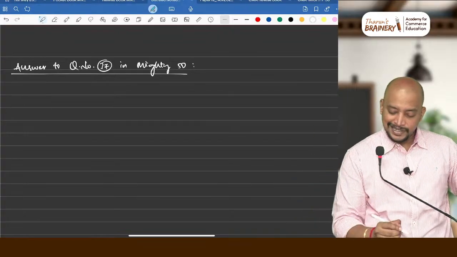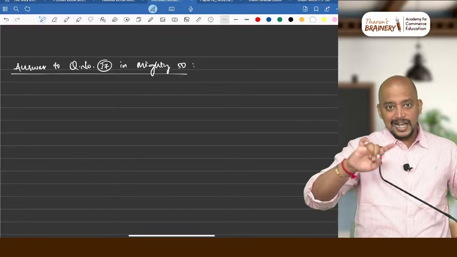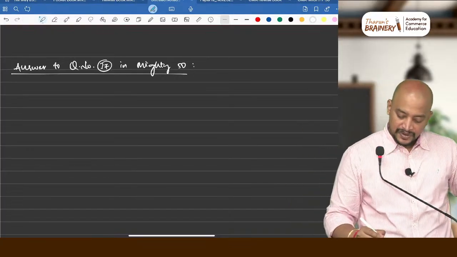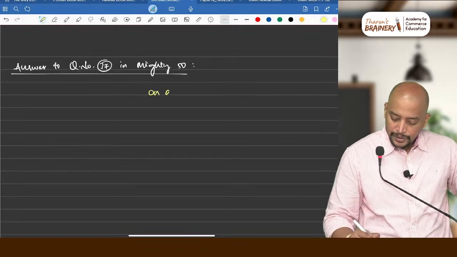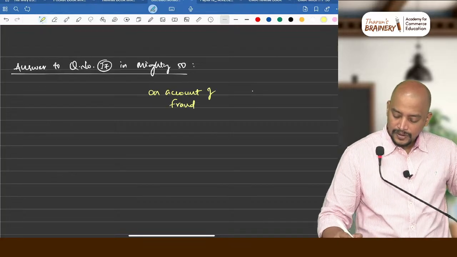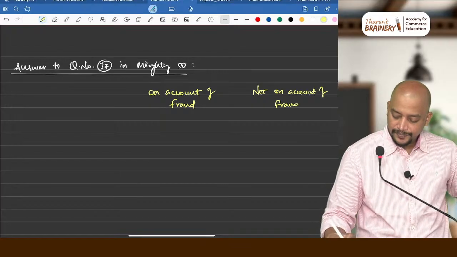What is that both the cases? Fraud as well as non-fraud. So on account of fraud, not on account of fraud.